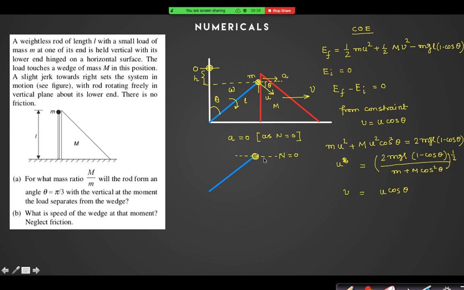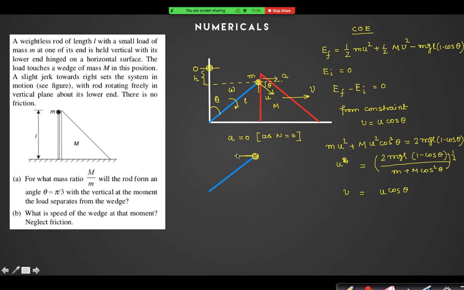If I say that there is no normal reaction, there may be some hinge reaction, and there is a weight. Let us assume that at any angle theta, first don't take N equal to 0, let us find N in terms of theta, then we will put the value of theta.